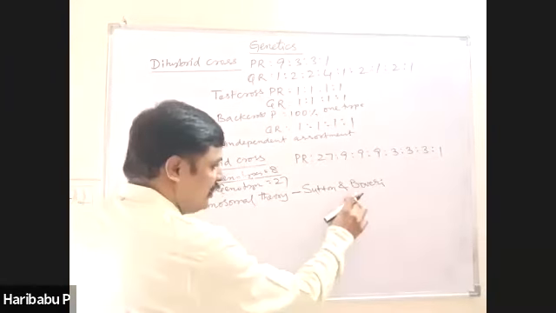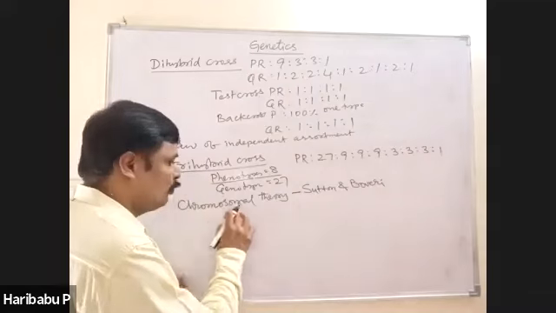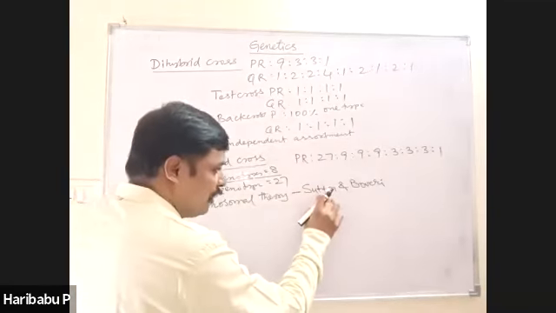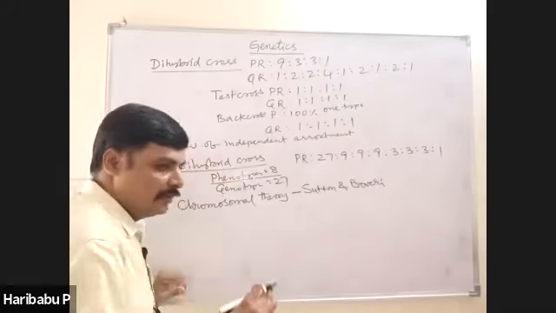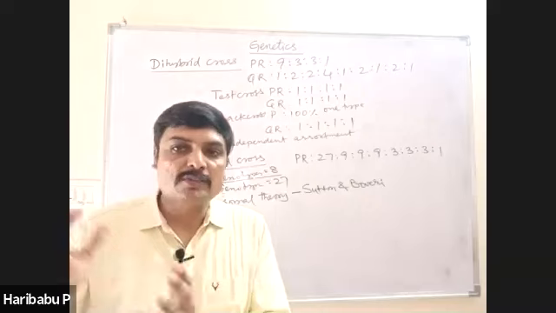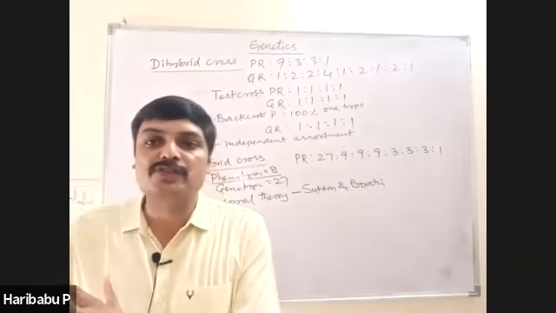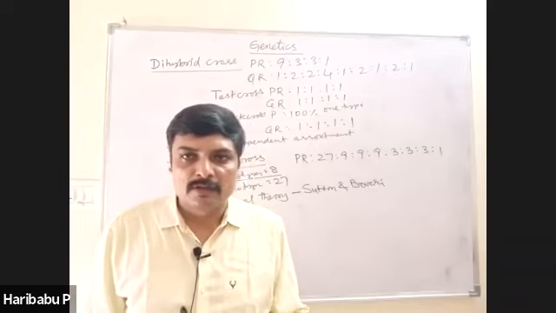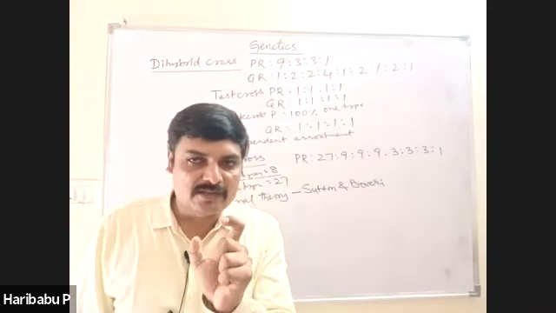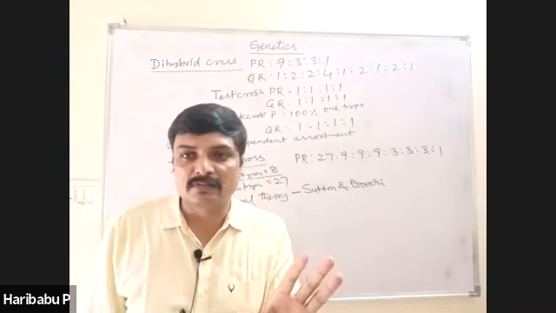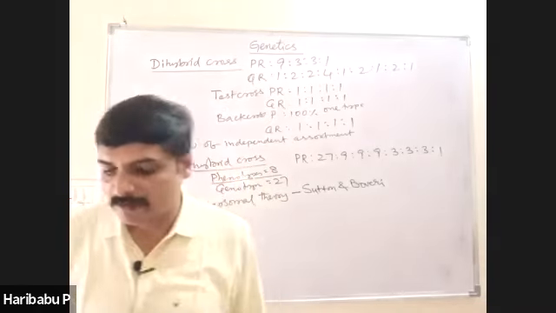According to Sutton and Boveri, the behavior of chromosomes was parallel to the behavior of the genes. Another very important point: in which phase of meiosis are chromosomes segregated? Anaphase 1.